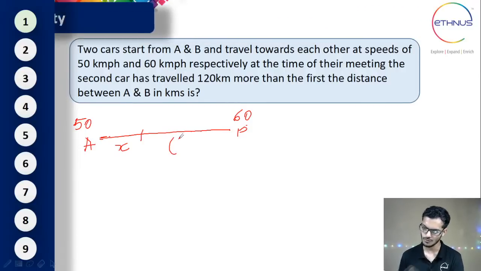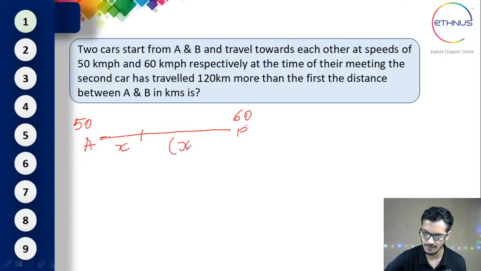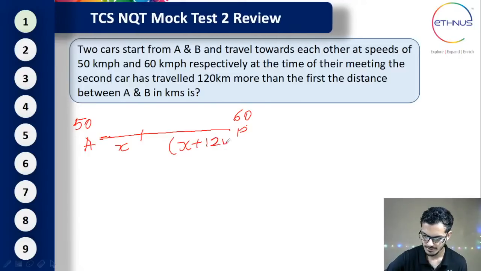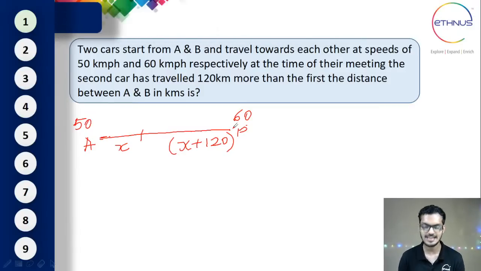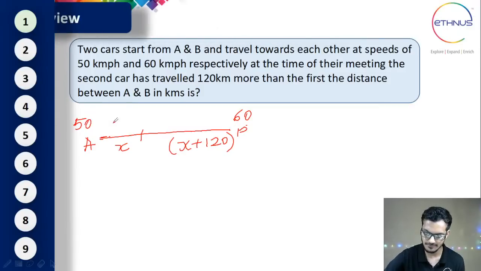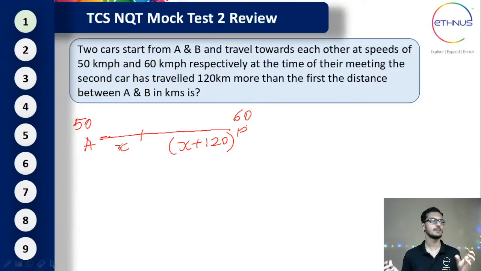Okay, so yes, few of them have mentioned it will be 120 kilometer more, right? So it's 120 kilometer more than that. So this itself will give us the answer. So you can easily find out. Now one thing you need to remember: whenever two objects are traveling in opposite direction, if they are meeting at one particular point, the time taken by both of them will be same from the moment they start, if their starting time is same, till they meet each other.